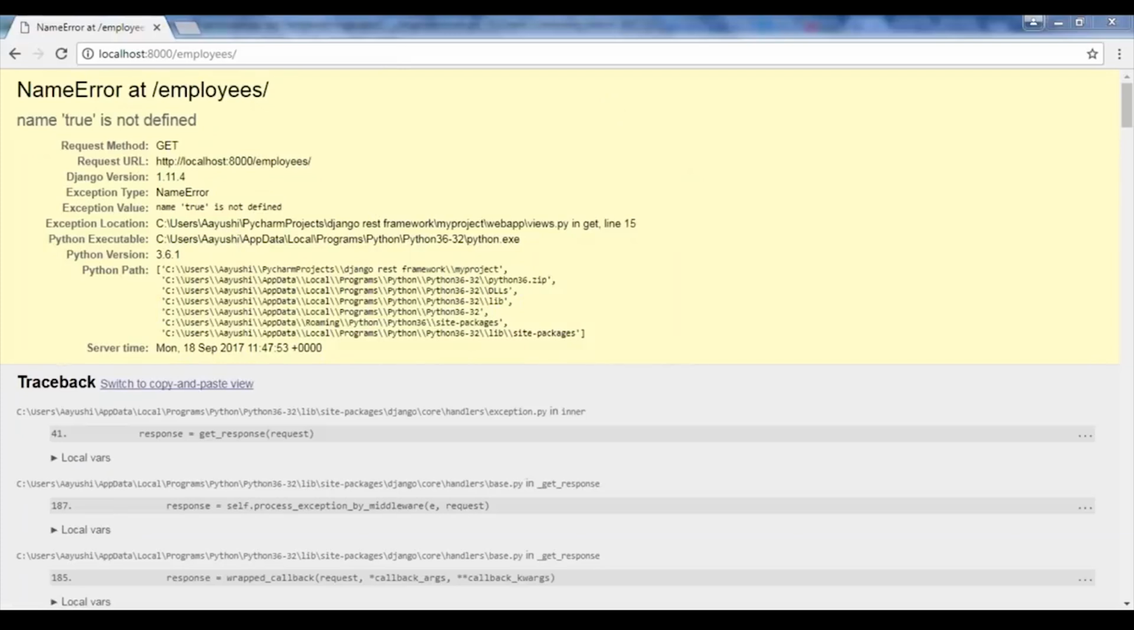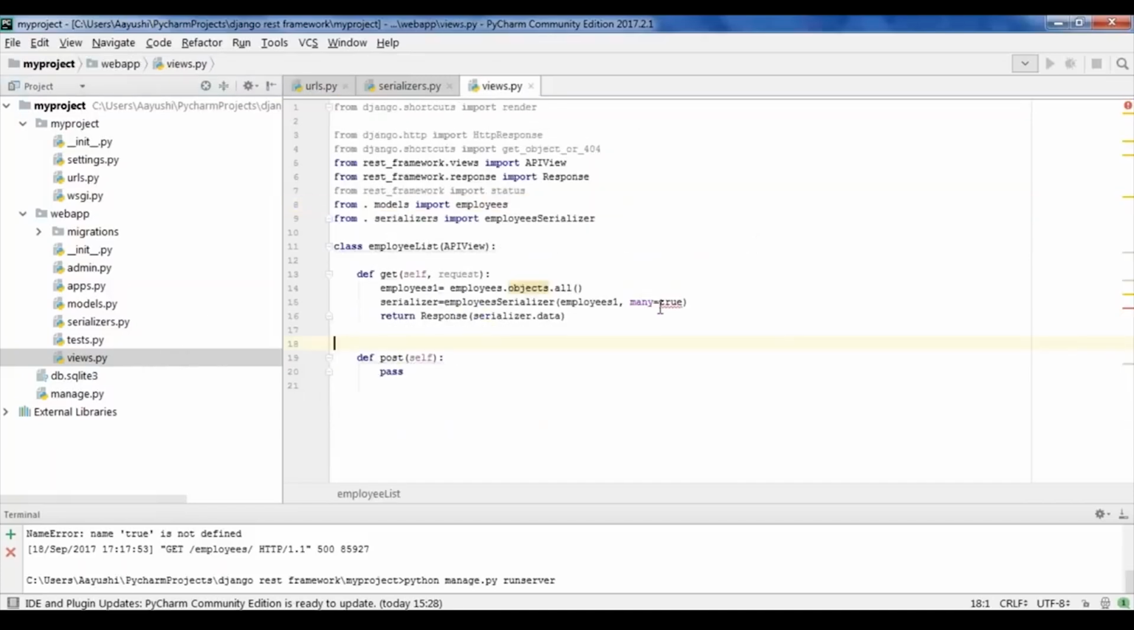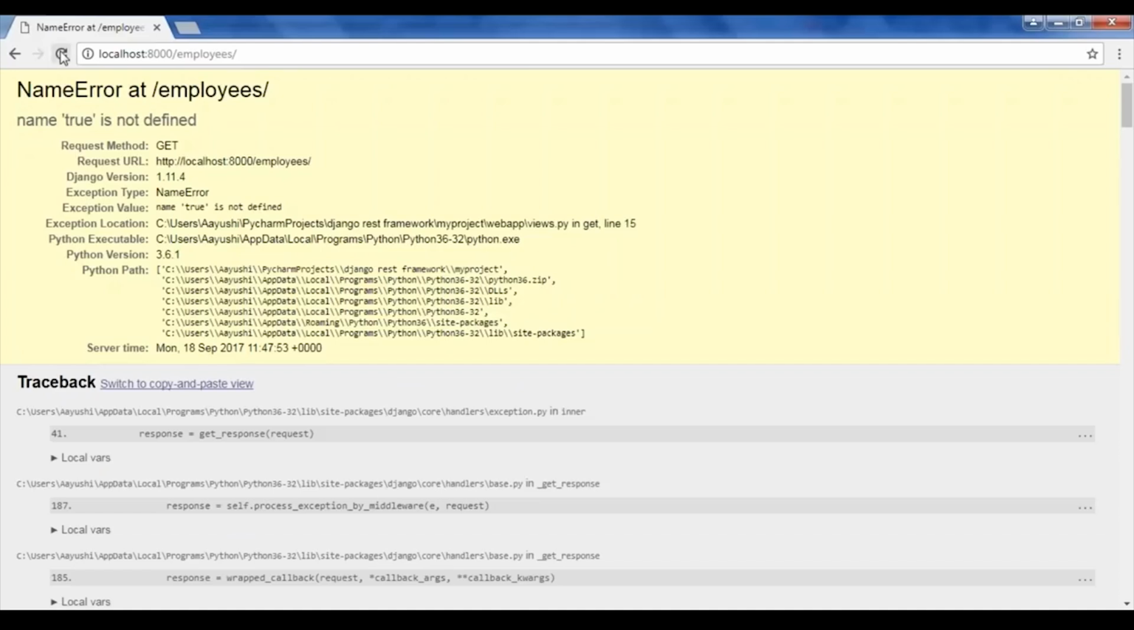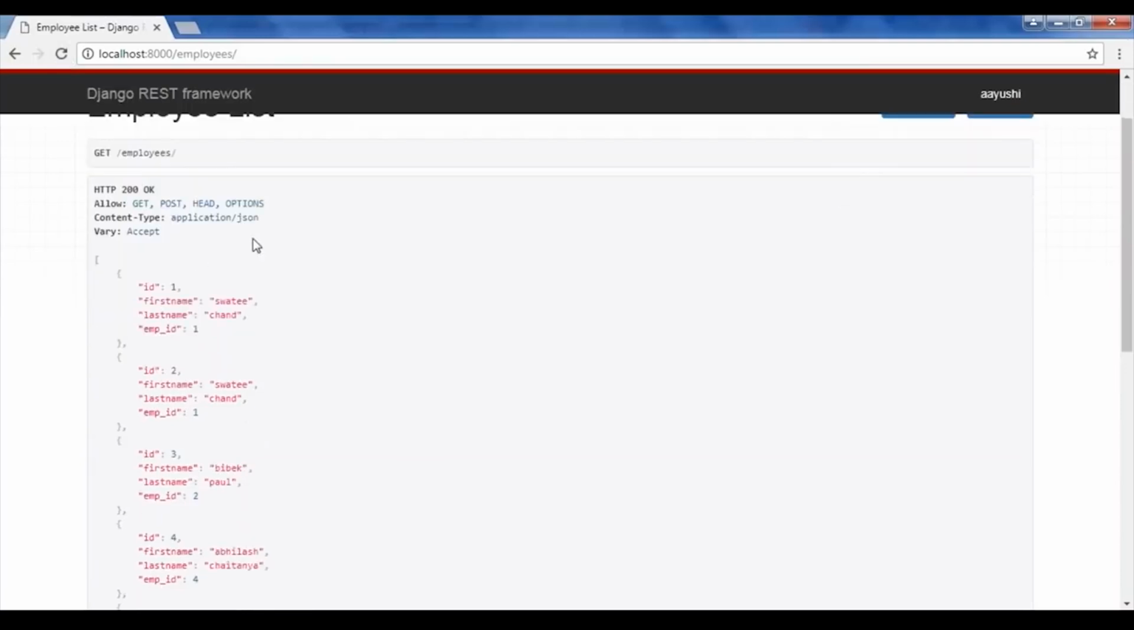Okay, so this is showing me an error that name true is not defined. So let me go back to my code and see in my views file. Now this will work. So I'll again go to my local host and I'll refresh it. So yes, it displayed. So as you can see here, I have all my employee information. I have their IDs, their first name and their last name.